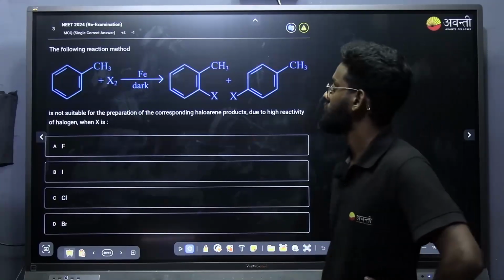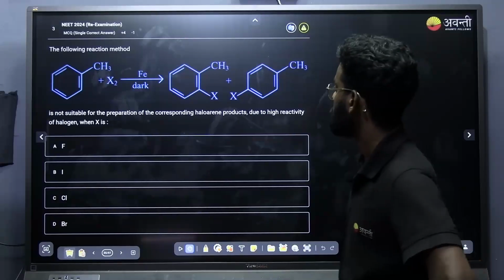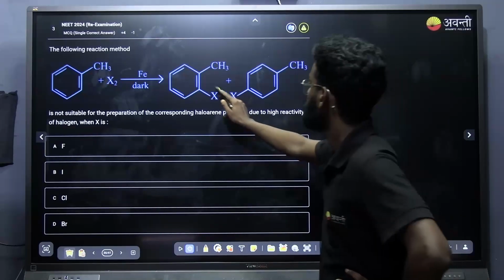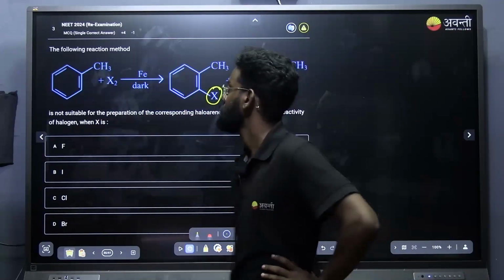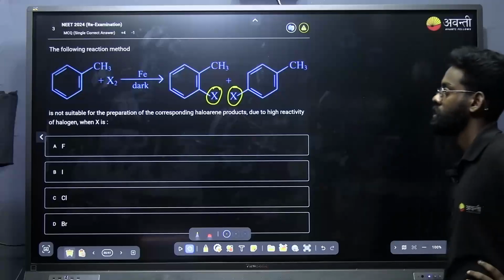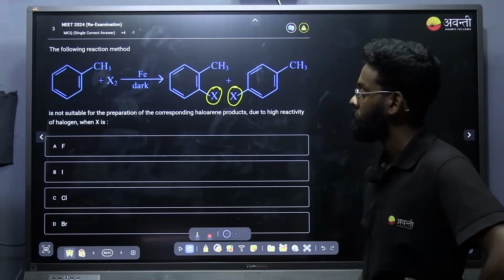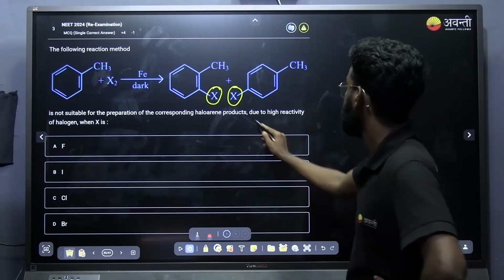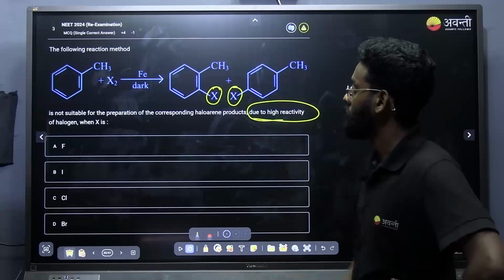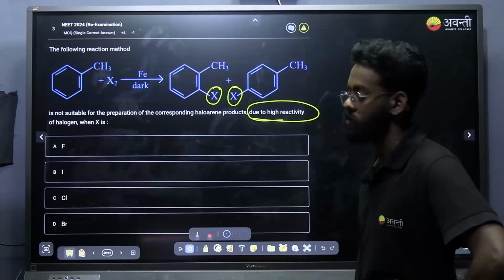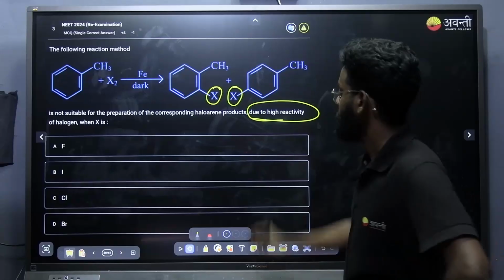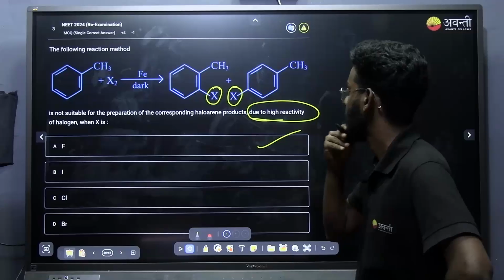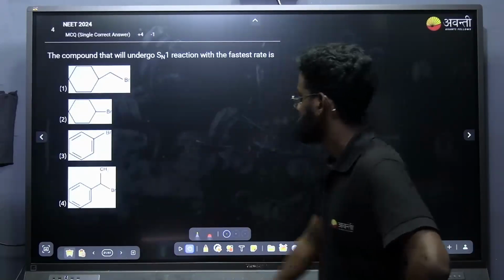The following reaction method is not suitable for the preparation of the corresponding compound. Which halogen is not suitable for doing this? That is this substitution reaction, not electrophilic aromatic substitution. Which one? Fluorine, iodine, chlorine, bromine. Because of the high reactivity, among these, which halogen won't do this reaction? Fluorine. Yes, very good. We all know that fluorine is highly reactive, so that won't do this reaction. Moving to the next question.